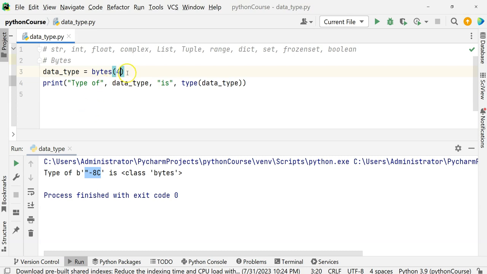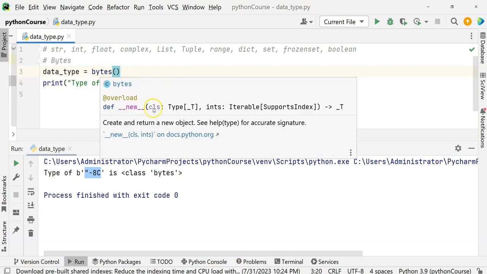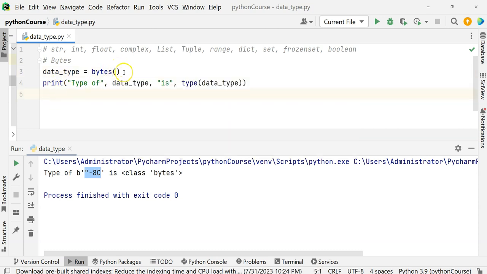Okay, and this bytes function has different prototypes. You can mention the class, you can give ints as iterable values. We will see bytearray and memoryview in a separate video.